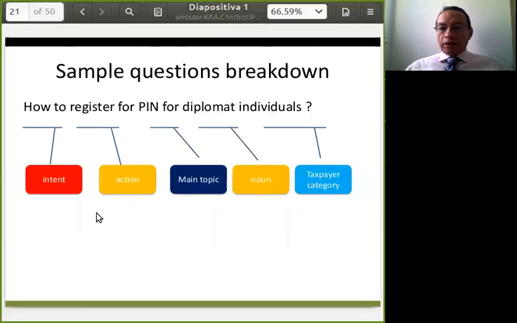Okay, let's see another sample. How to register for PIN for diplomat individuals. Here we have the same type of breakdown. First, the intent. He wants to know how to do something. In this case, the something we identify as an action, like he wants to know how to register. The main topic is the PIN, or the personal identification number. We also have a taxpayer category, diplomat individuals.